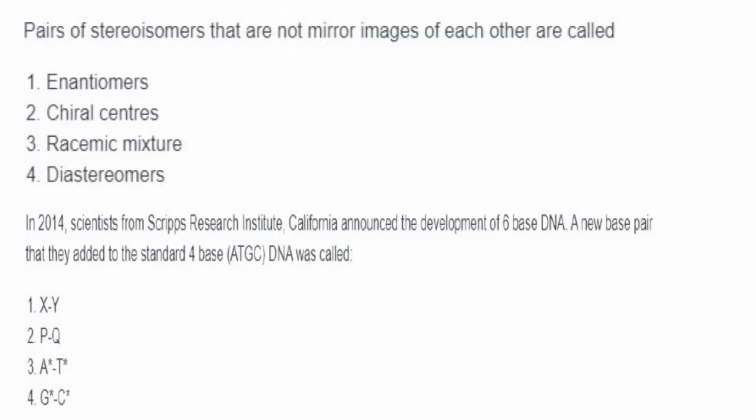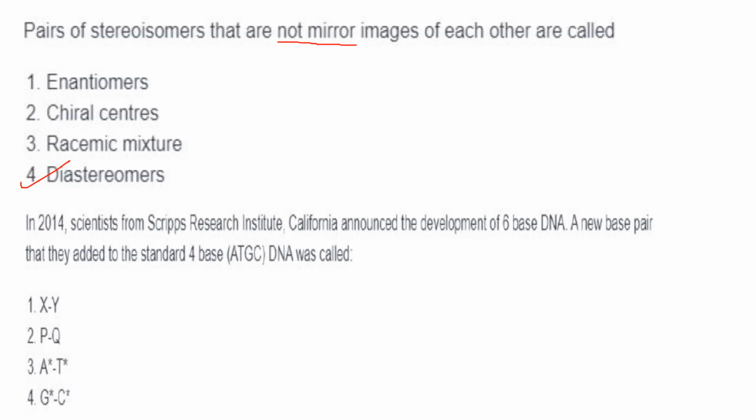Then next, a pair of stereoisomers that are not mirror images of each other are called diastereomers. They are not mirror images of each other, whereas enantiomers are mirror images of each other. Then chiral center is usually the carbon atom, or any central atom, which has 4 different groups attached to it. If it is carbon, it is 4. Then racemic mixture is a mixture of equal amounts of 2 enantiomers.